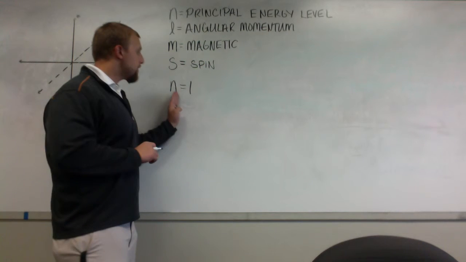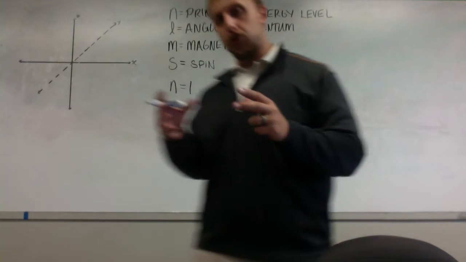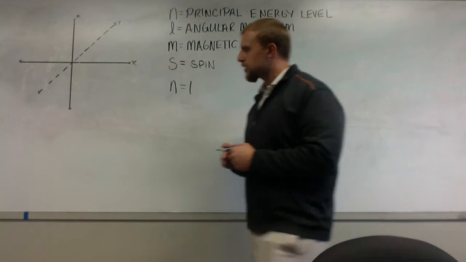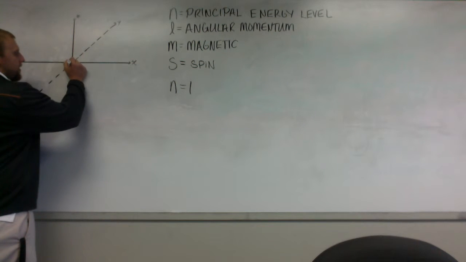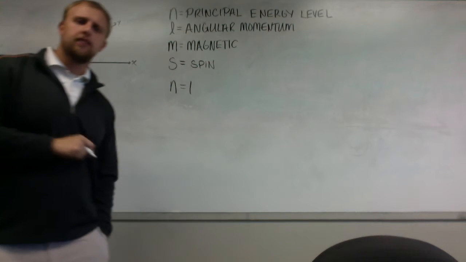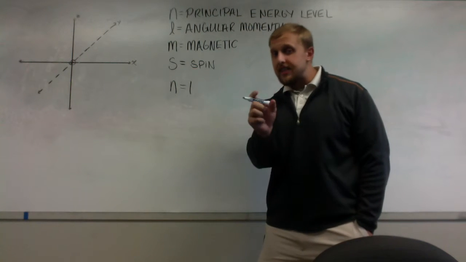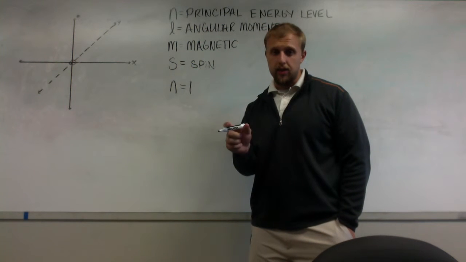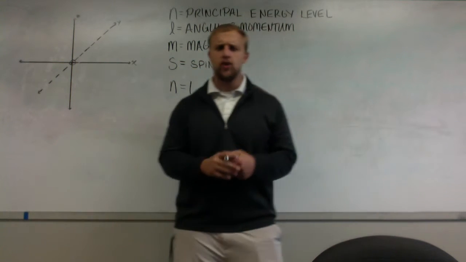So from this principal energy level, what this means is that we are at a certain distance from the nucleus. Right here I've drawn a coordinate system, and I'm going to put my nucleus right there. That's the nucleus of my atom. Now n equal to 1 is a given distance away from the nucleus. You can think of the principal energy level like the president of the school.